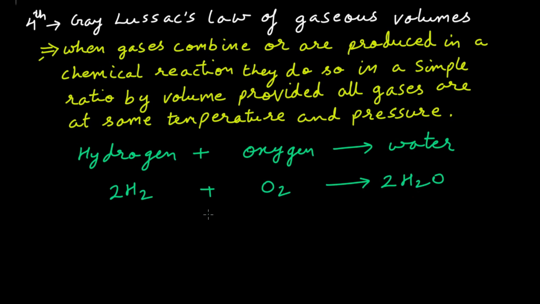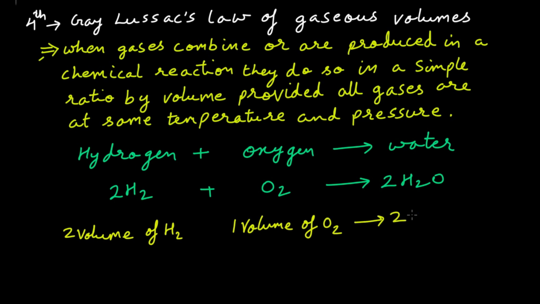Now if you look closely, I can write two volumes of H2 react with one volume of O2 to give two volumes of H2O.